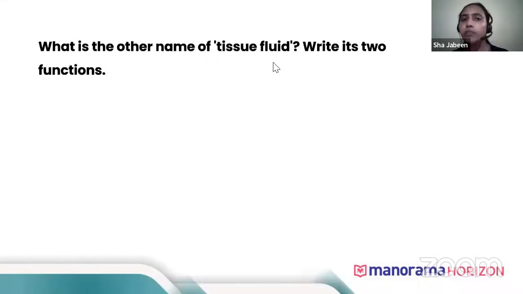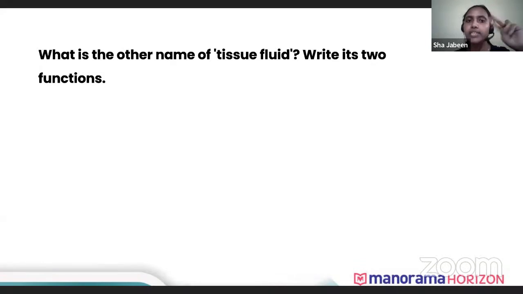Now, what is the other name of tissue fluid? I have already said what the other name of tissue fluid is. It is lymph. Okay, lymph is the other name of tissue fluid. Write two functions. One is that it helps in defense. Second, it helps in the absorption of digested fats, that is, fatty acids and glycerol, because blood vessels cannot absorb fatty acids and glycerol. Hence, this work is done by lymph. So, two functions: defense and absorption of fatty acids and glycerol.